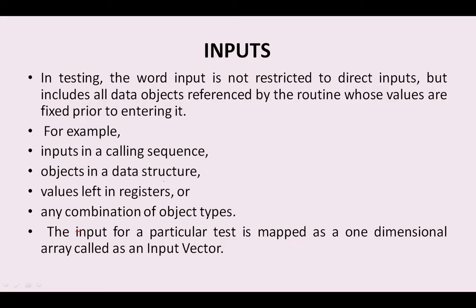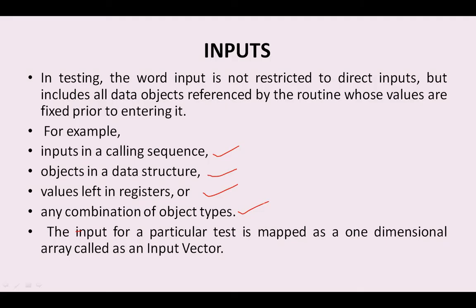For the first one, we are discussing inputs in a calling sequence. Objects in the data structure also take some kind of input. Values left in registers are also treated as inputs, and any combination of object types is also treated as inputs. So all these are various kinds of inputs.